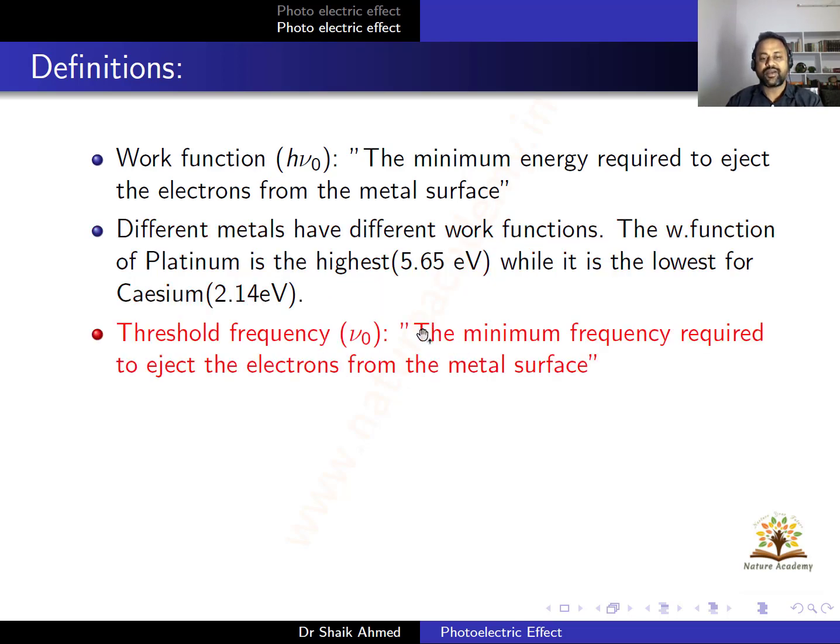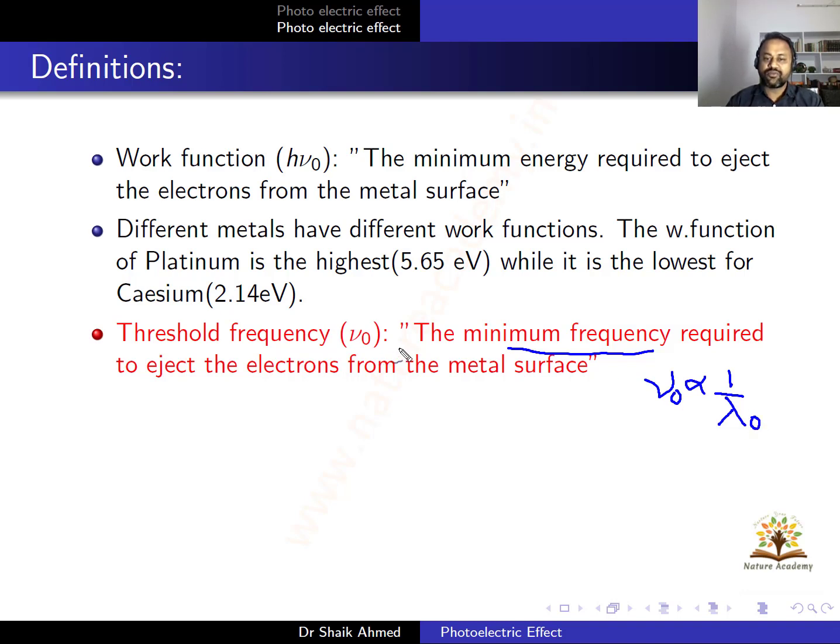Threshold frequency is defined as the minimum frequency required to eject the electrons from the metal surface. What is the relation between frequency and wavelength? Frequency is inversely proportional to λ. So for ν₀, I want to write λ₀ here.